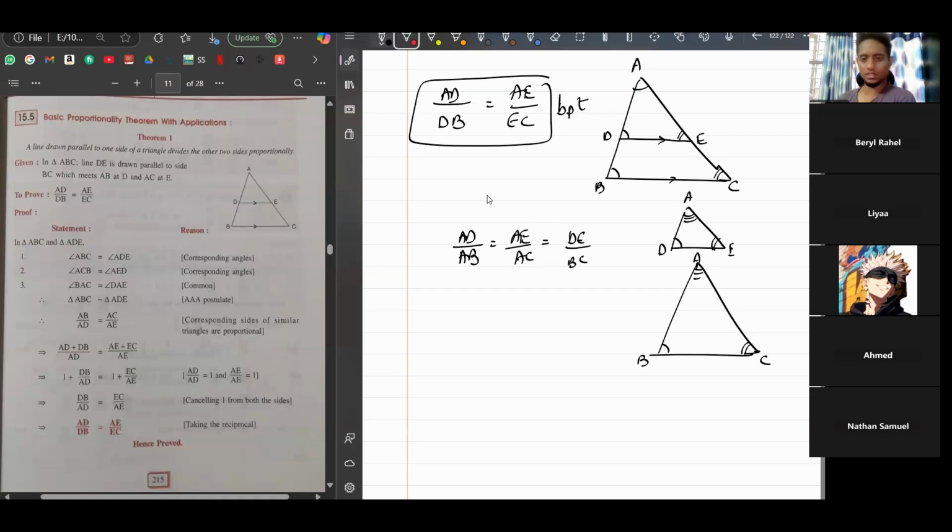Yes. We don't need to show that the two triangles are similar. Like we don't need to write those three statements. Angle A is equal to angle A, angle D is equal to angle B. We don't need to write that. We can just write BPT. So it's understood that the two triangles are similar and we are using BPT, which is the next step.